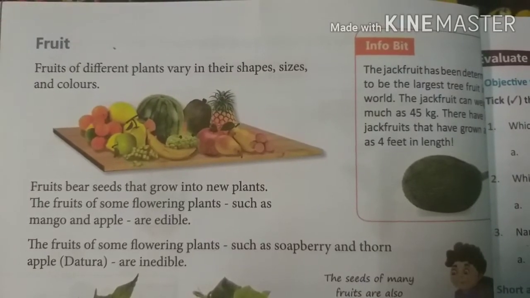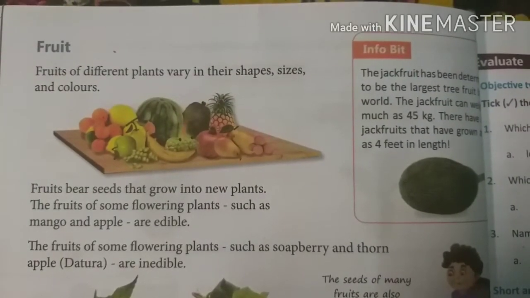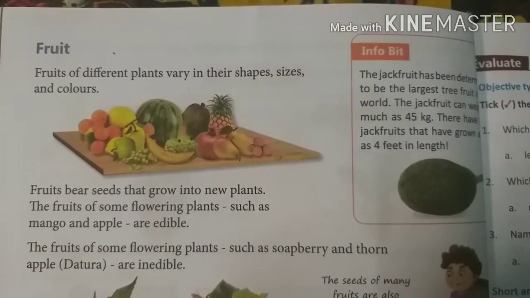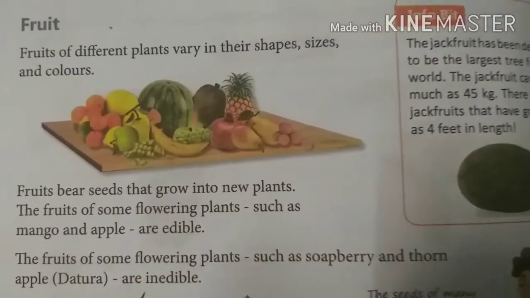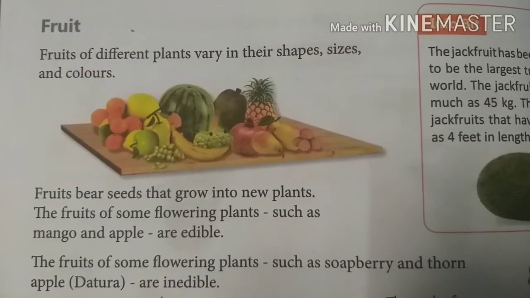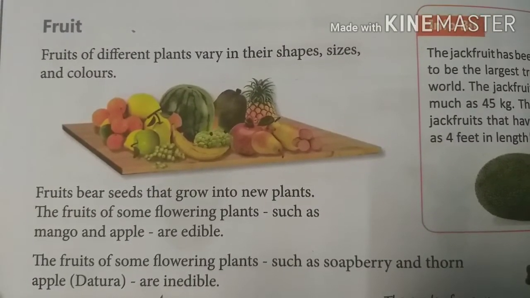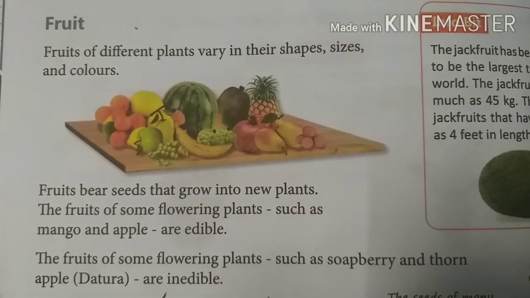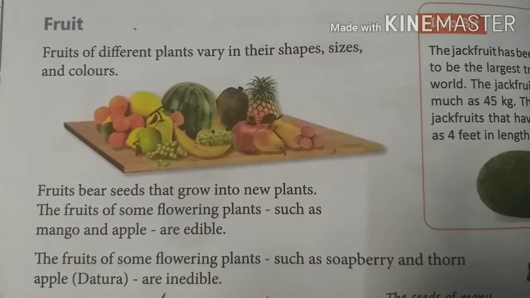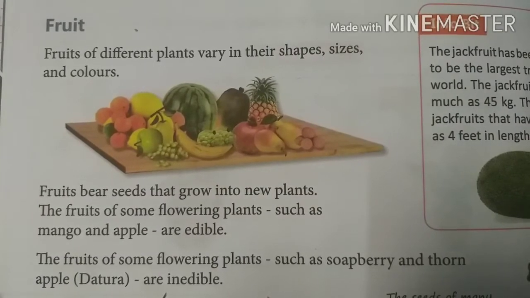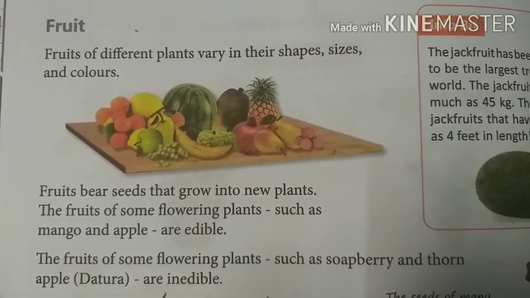So first of all, fruit. So what are fruits? You have seen fruits are of different shapes, sizes and colors. Here different fruits are given and daily you see fruits. So fruits bear seeds. From where can you see seeds? Which part of the plant contains seeds?